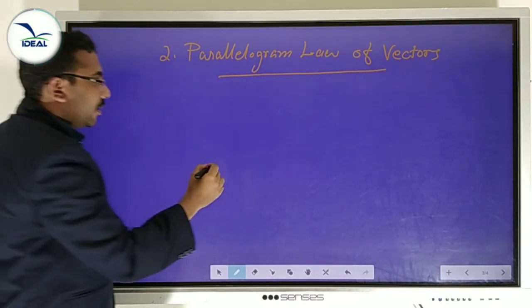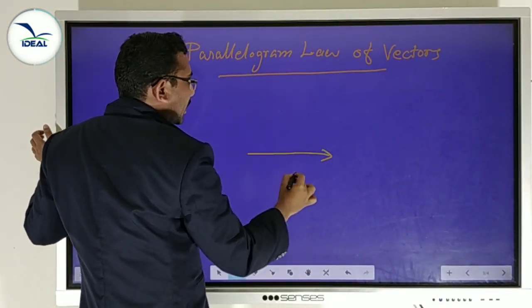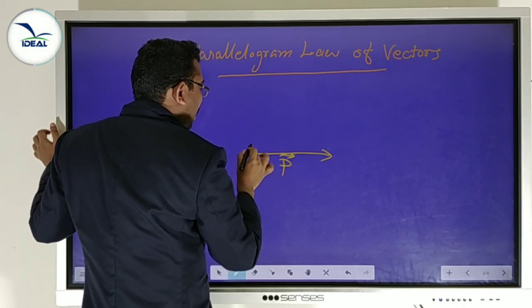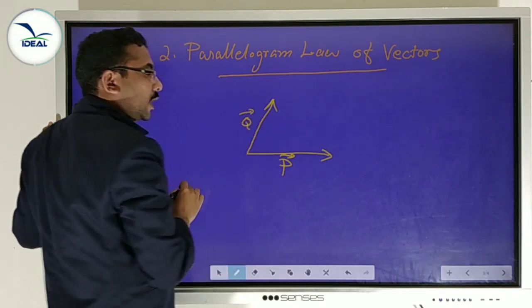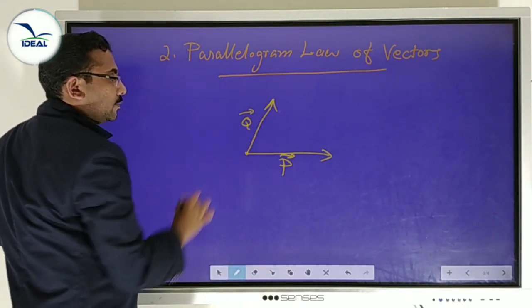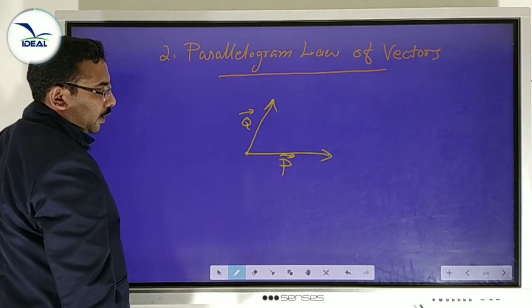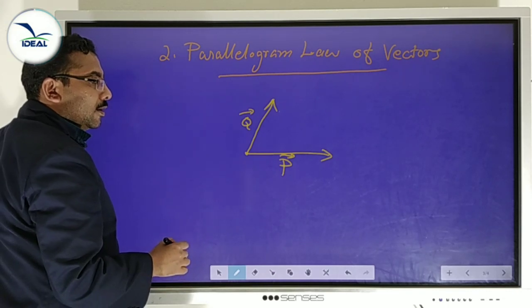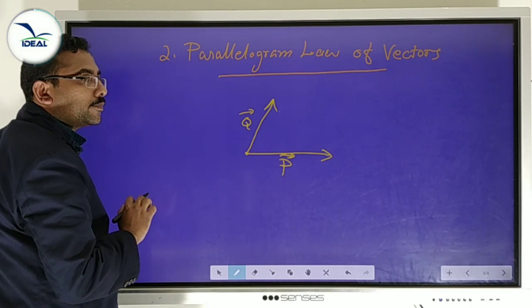If we are given two vectors, vector P and vector Q, which are acting at a point, then we can find the resultant using a parallelogram.